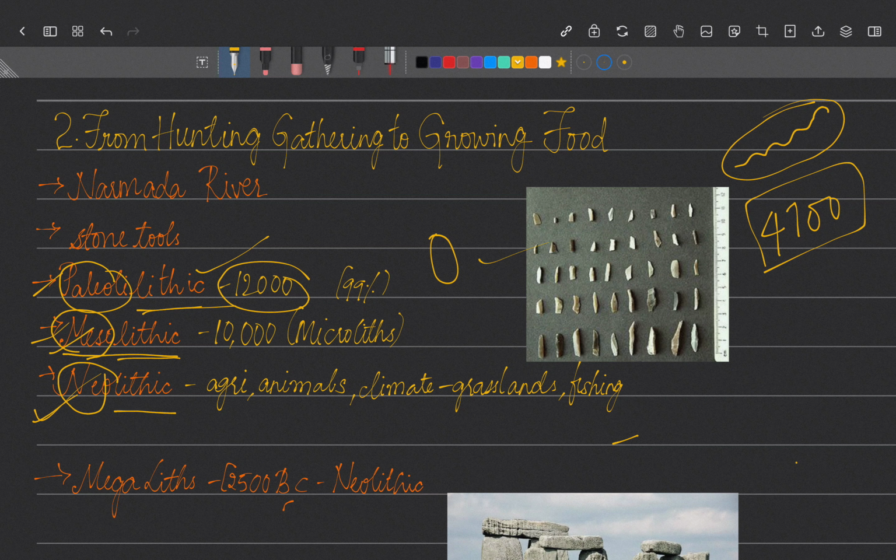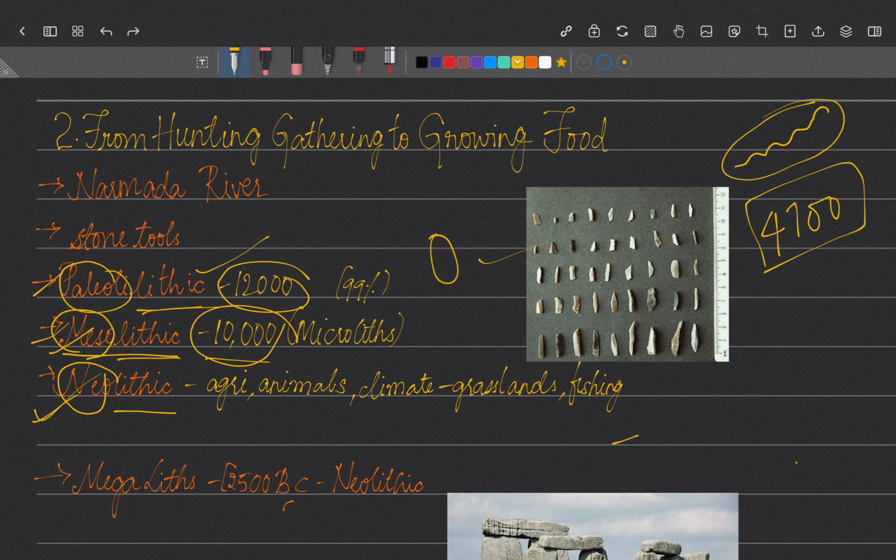Then in Mesolithic age, that means almost 10,000 years ago, after Paleolithic, we had Mesolithic. Then some advancement was made and microliths were started. What are microliths? These are called microliths. That means very small tools of stone, but they have improvised the stone tools. They were made sharp. The scrapers were made. Some advancement in the stone tools was made and they were of very small size, to cut vegetables or to cut meat or for any other purposes. Microliths happened in Mesolithic age.